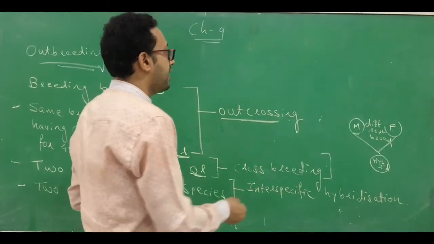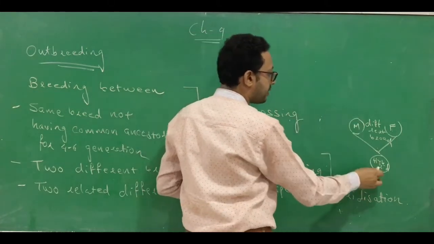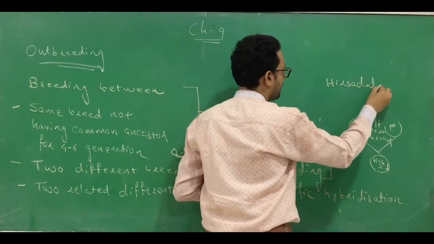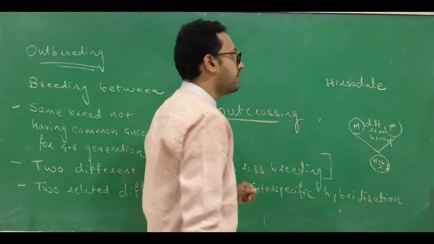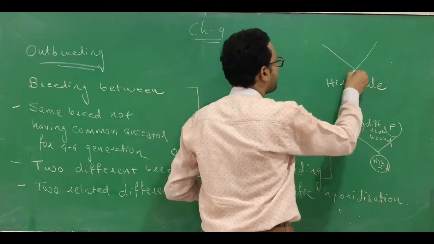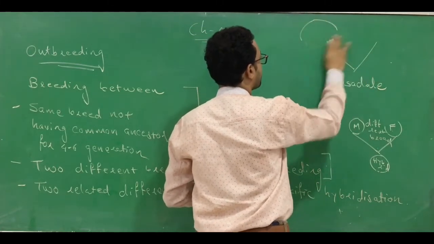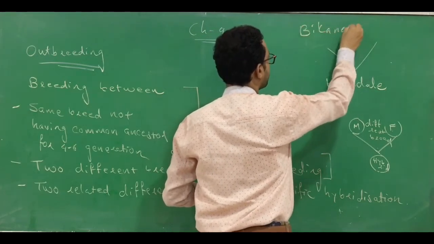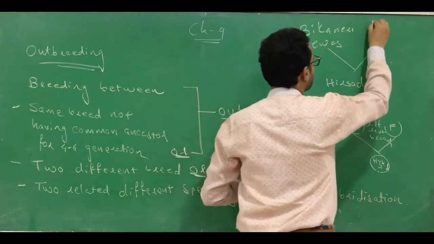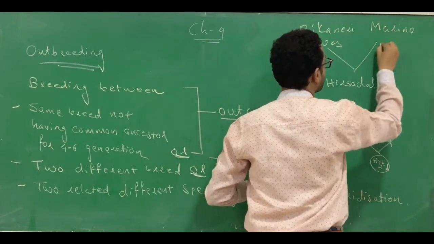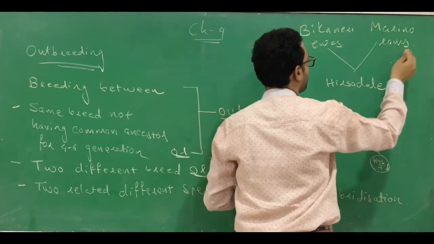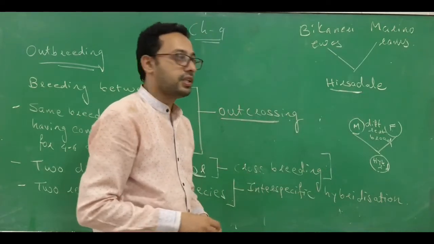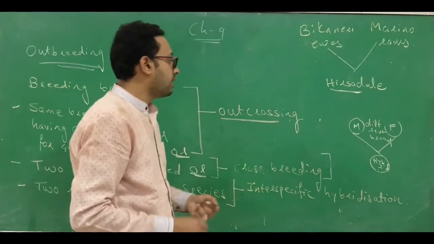Here we have developed a breed, the hybrid which is produced. It is a sheep, Hisardale. This sheep is produced by the combination of, I will just write down the names, Bikaneri ewes and Merino rams. By combination of these two, we have generated this hybrid sheep. This is an example of crossbreeding.